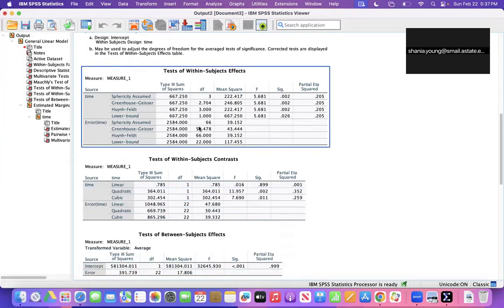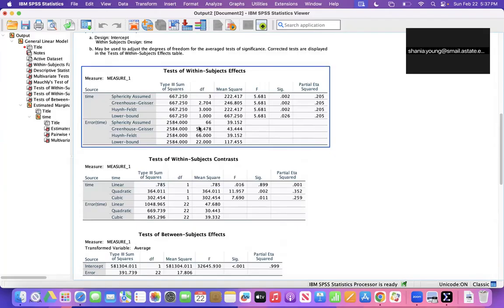Next I will examine the pairwise comparison to determine where the differences occurred. The attitude score 5 minutes after eating chocolate was significantly higher than the score before eating chocolate. The score at 5 minutes was significantly higher than the score 4 hours later. The other comparisons were not statistically significant.